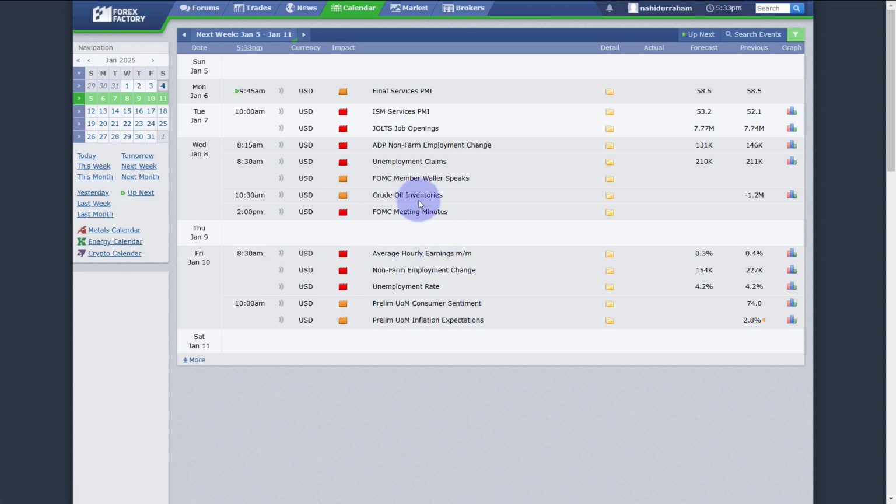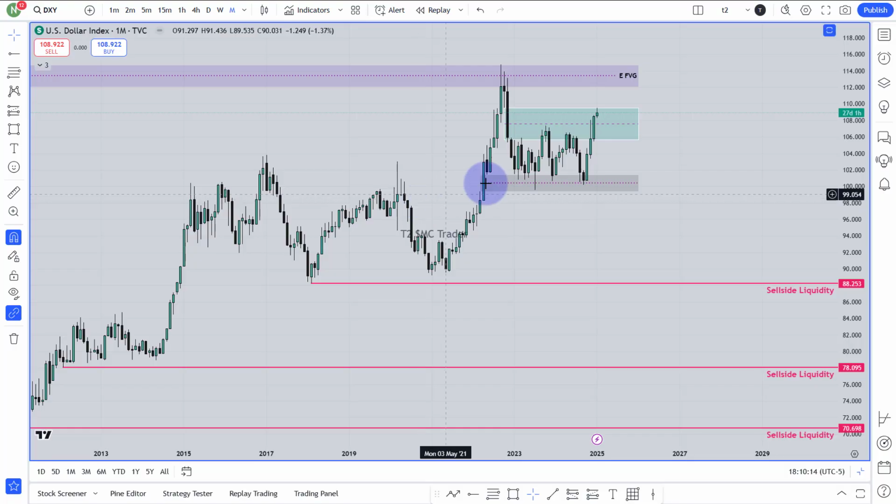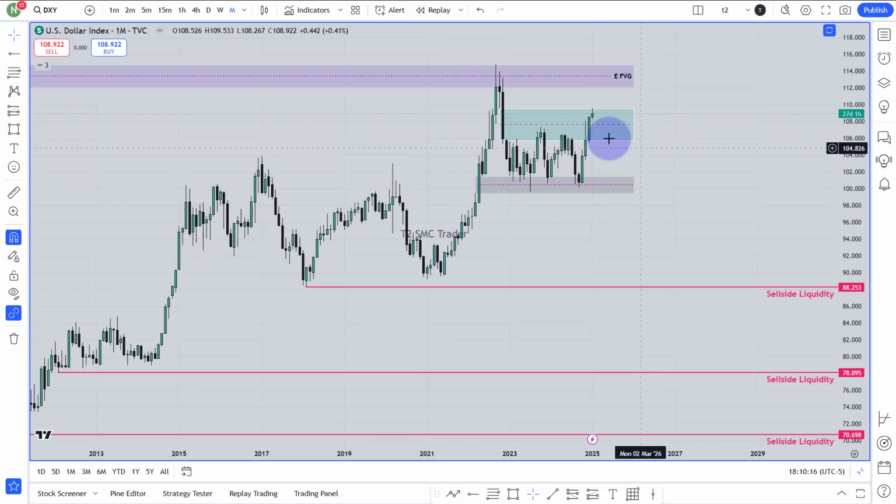So let's go to the chart now. Here, this is the dollar index. By the way, guys, it can be a little longer, so don't give up, please be patient and learn. Watch until the end. In the meantime, don't forget to like and subscribe to our channel if you are new. I'm going to start from the monthly chart.